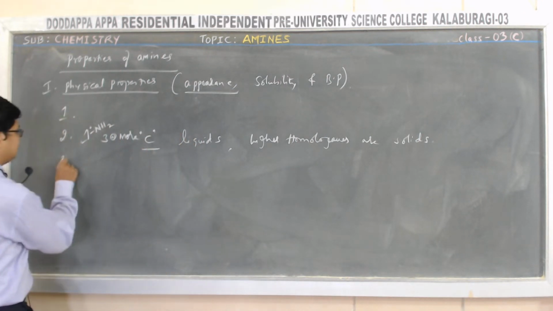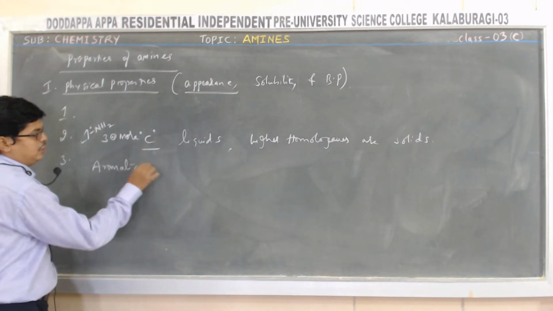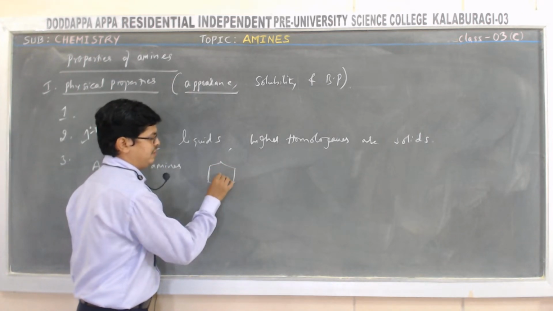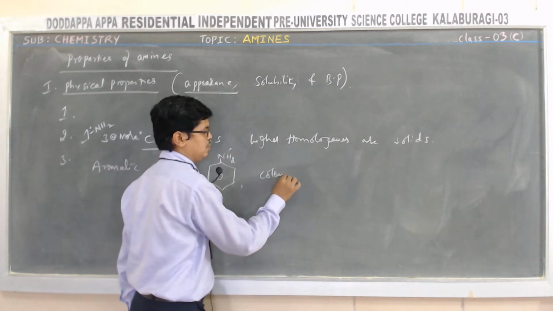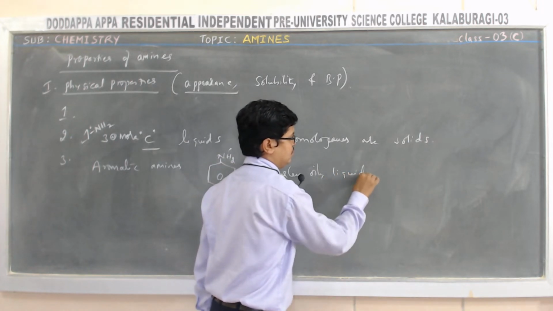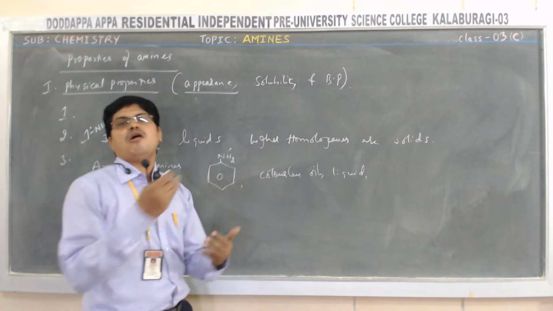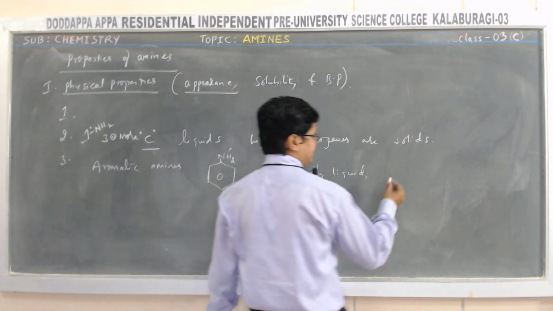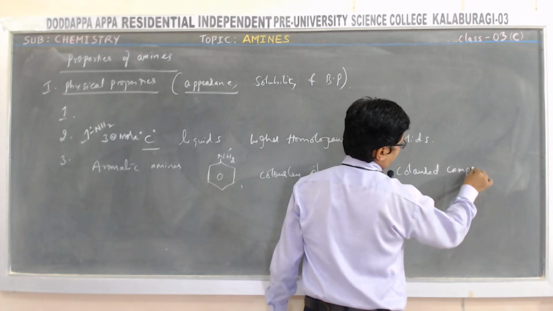Okay. And third point, aromatic amines, especially aniline. An aromatic amine, aniline, is a colorless oily liquid. But it undergoes aerial oxidation to form a colored compound.